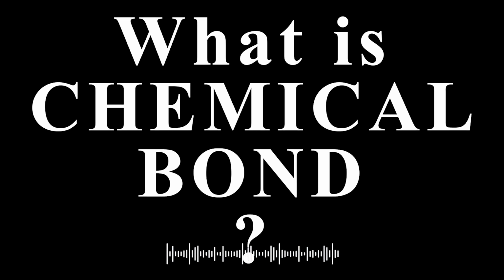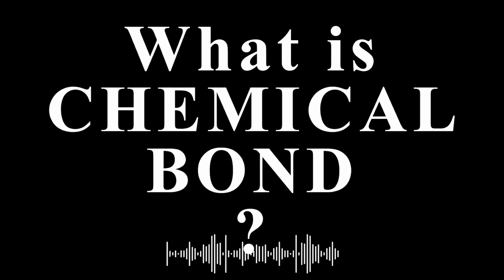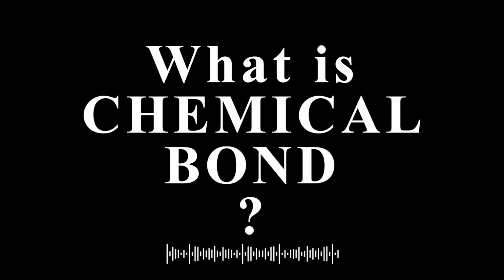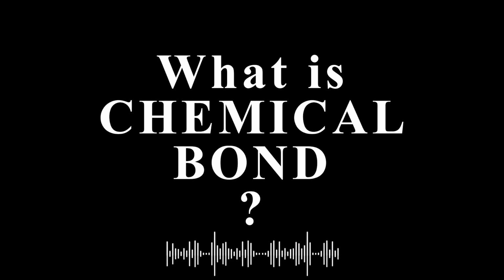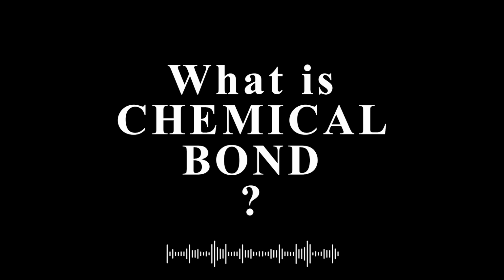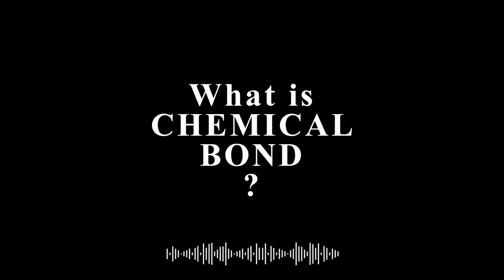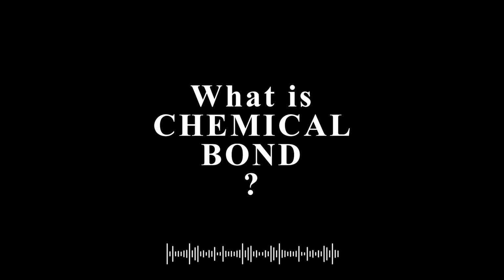What is a chemical bond? In simple terms, a chemical bond is the force that holds atoms together in molecules and compounds. It forms when atoms interact with each other in ways that lower their overall energy, making the structure more stable than the individual atoms alone.